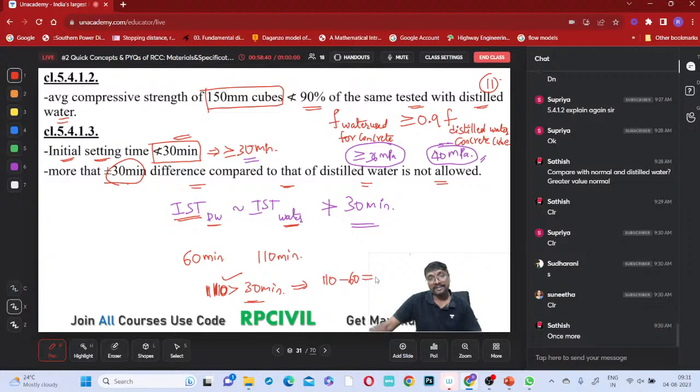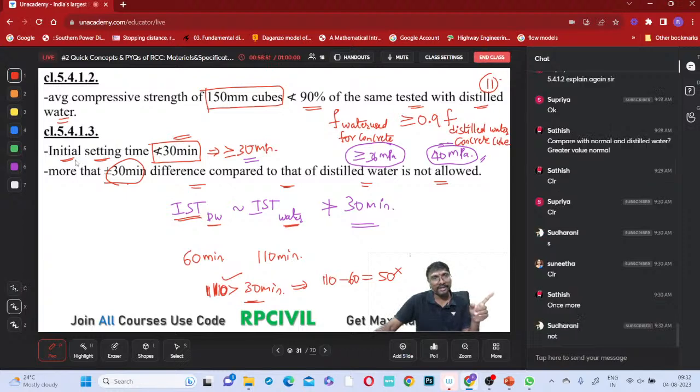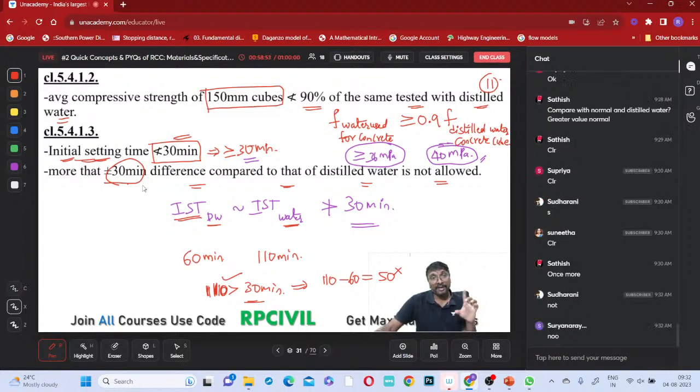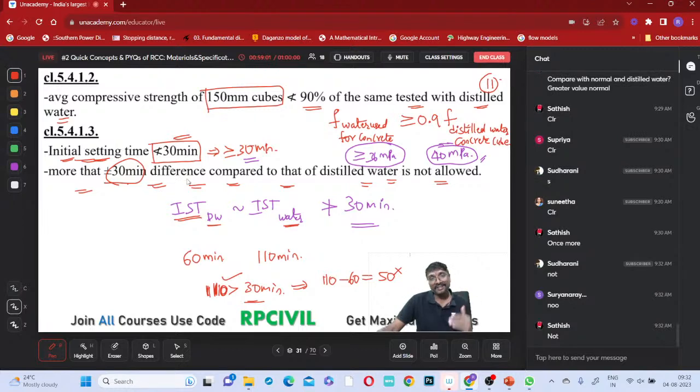But 110 minus 60, how much does it come to be? This is 50. So can this water be accepted or not? Initial setting time comes to be 110 minutes, more than 30 minutes according to the first line, that is fine. But it is not satisfying the second line. So can we accept it? No. When both are satisfied, then only accept that water for construction. Clear, everyone?